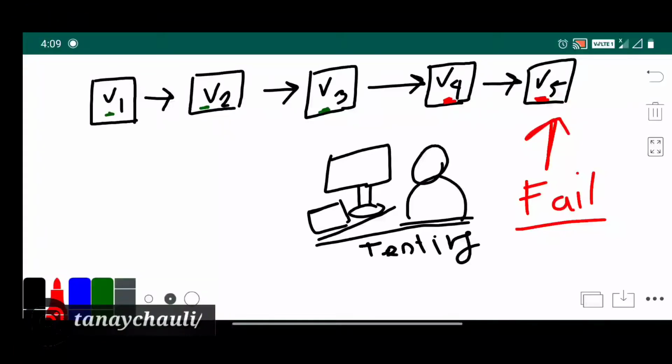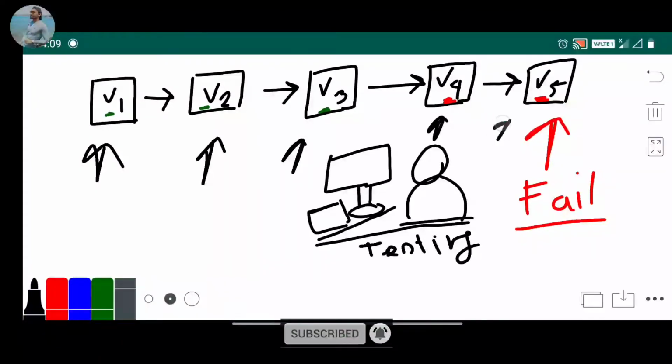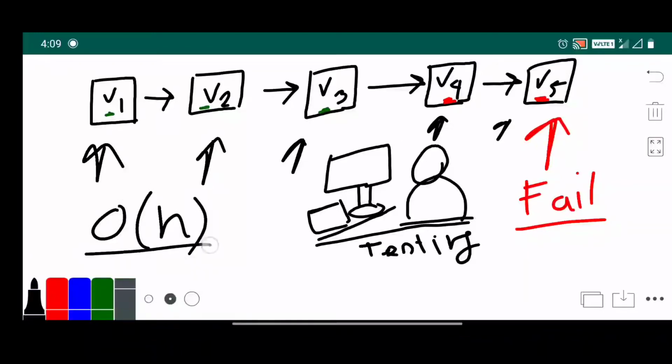So now we check from left to right. We check each linearly: version 1, version 2, version 3, version 4 and version 5. So here our time complexity is order of n, means linear search. This is so costly, because we have to call the API all the time. According to the question we have to minimize the calls.